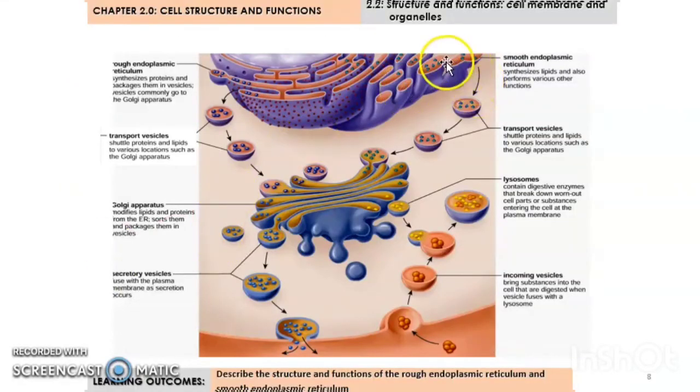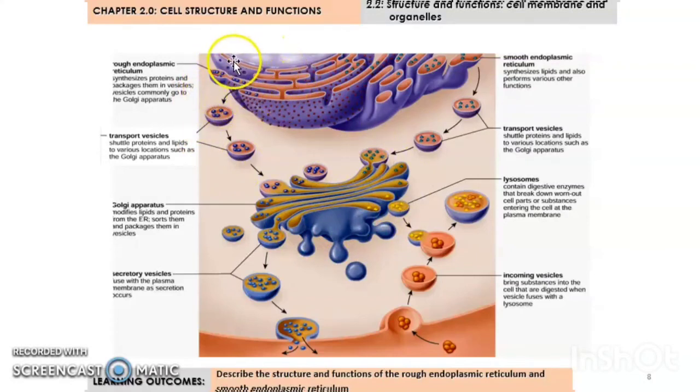Alright, so this is the diagram. Kalau awak tengok dekat sini, for smooth endoplasmic reticulum, the function is the site of synthesis of lipid. This one also forms a transport vesicle that contains lipid, and this transport vesicle will be moved to the Golgi body or Golgi apparatus, as well as from the rough endoplasmic reticulum.